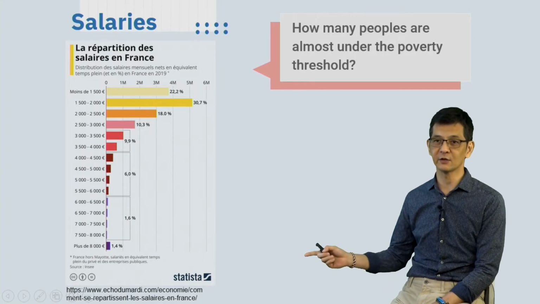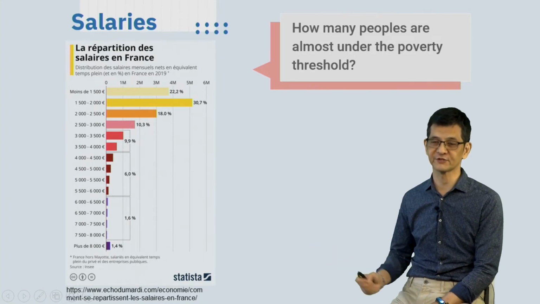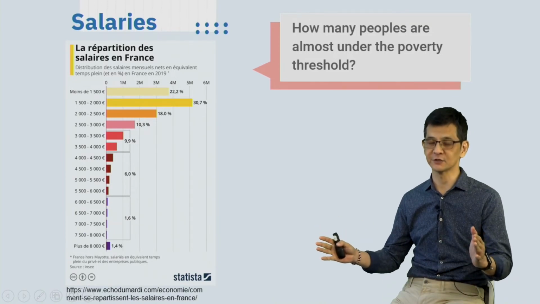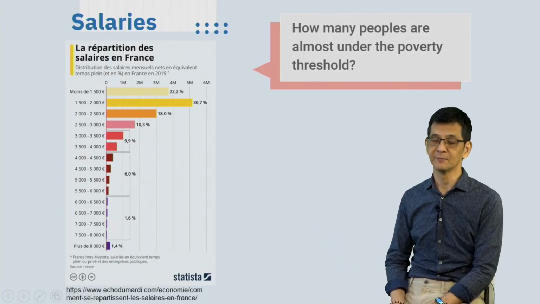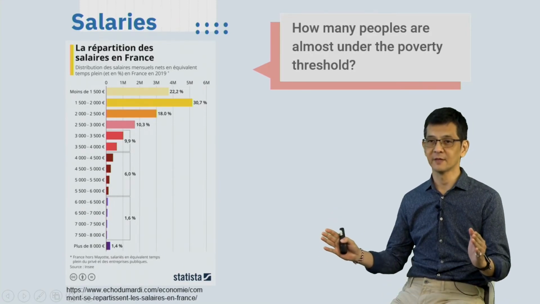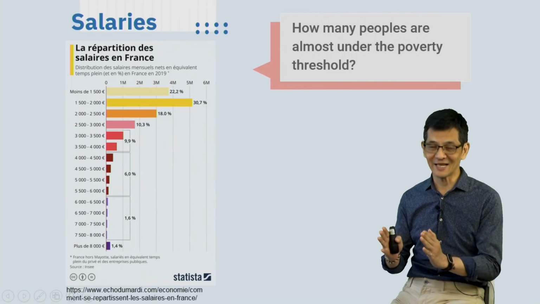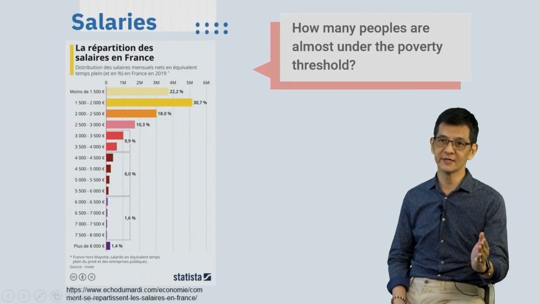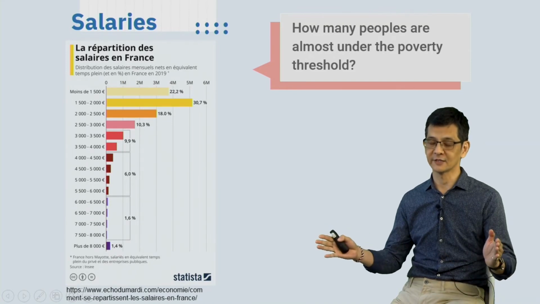And you can see that only 1.4% of the French population can gain more than 8,000 euro per month. So here you can see the huge inequality in terms of salary, because more and more French people do have a job, but they earn less and less from their salary. So the gap between the poor and the rich is increasing.